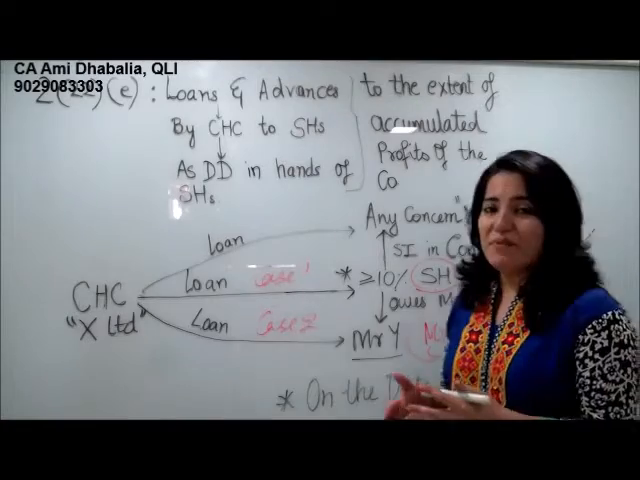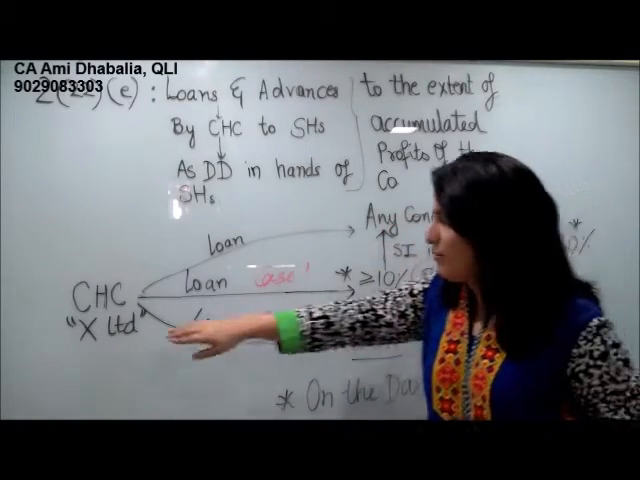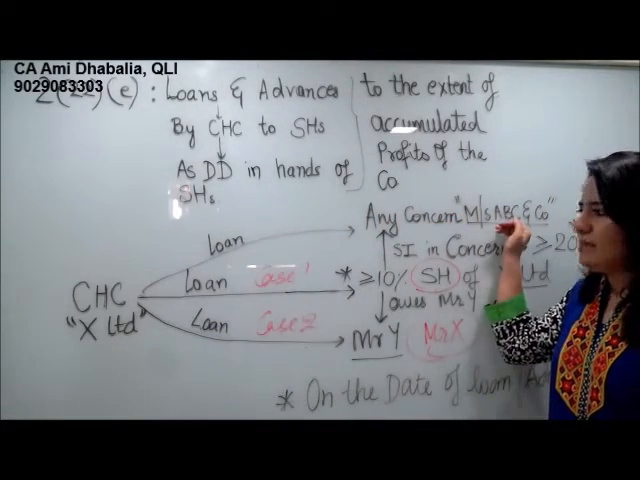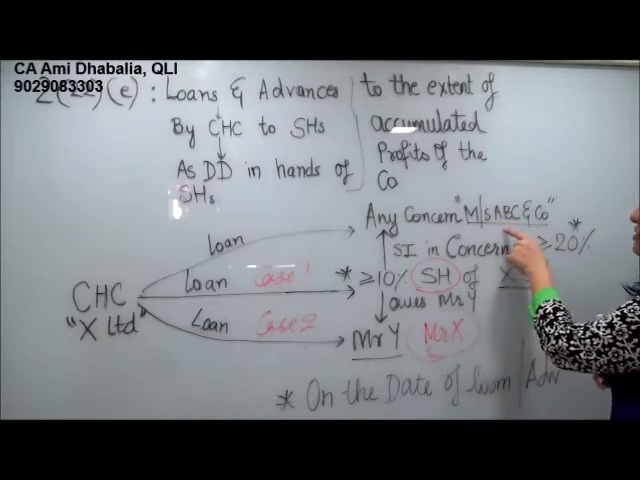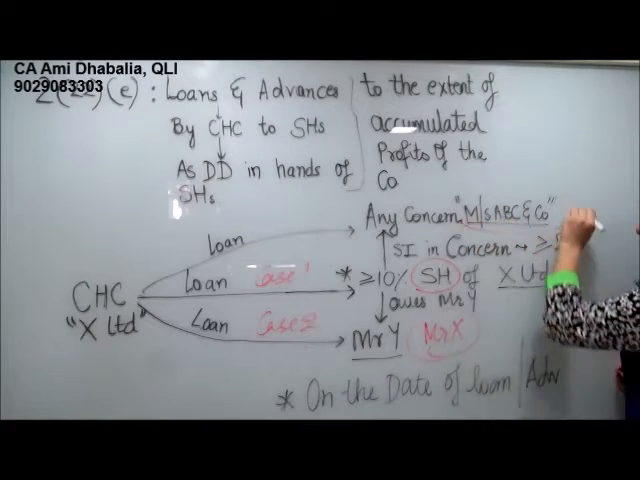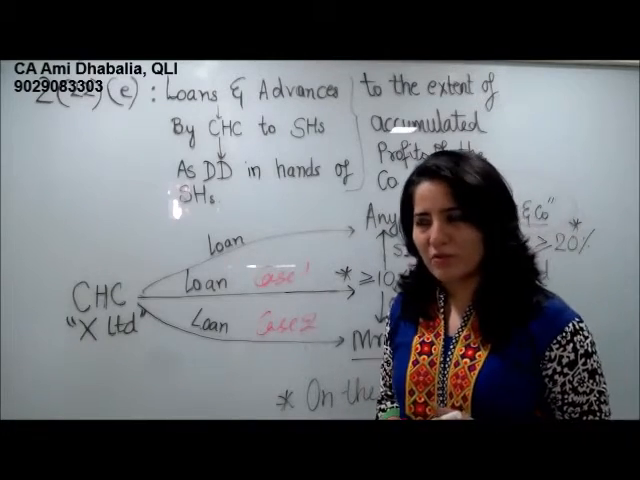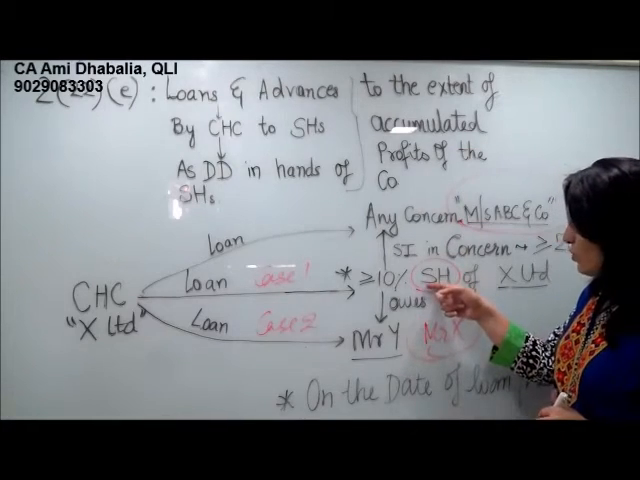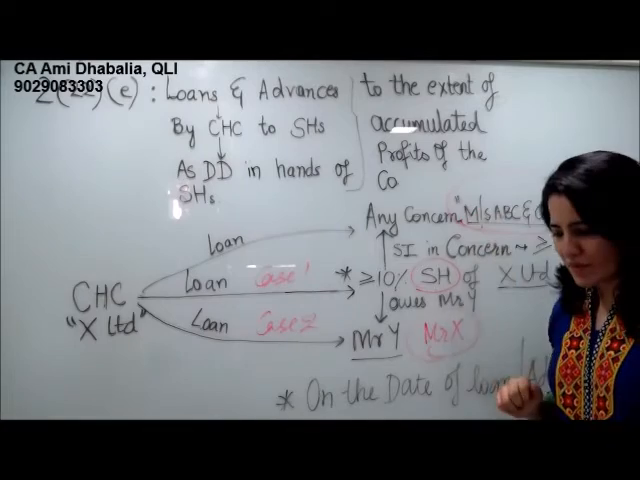Now the same case what happened with Mr. Y can happen here also. So the company X Limited gives a loan to partnership firm ABC and Company. Okay, so in this case, the concern shall be taxed. So this is Messrs ABC shall be taxed for the amount of loan taken from it. Now this happens because the shareholder was holding substantial interest in Messrs ABC and Company.